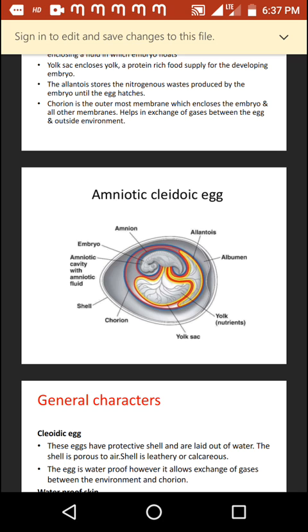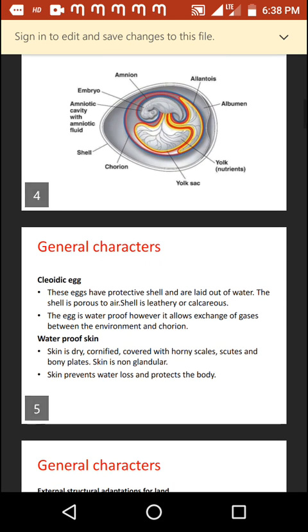The next membrane is the allantois, which stores the nitrogenous waste produced by the developing embryo till the egg hatches. The yolk sac covers the yolk. Yolk is utilized during the development of the embryo. And the whole egg is covered by a shell. Here the shell is calcareous, or sometimes it may be a leathery shell. Eggs which are covered by protective shells are called cleidoic eggs.